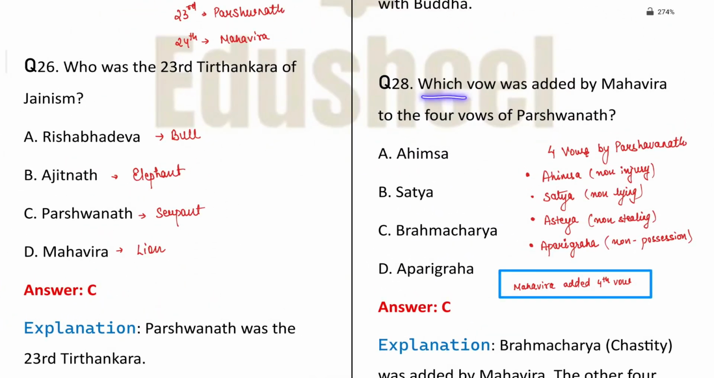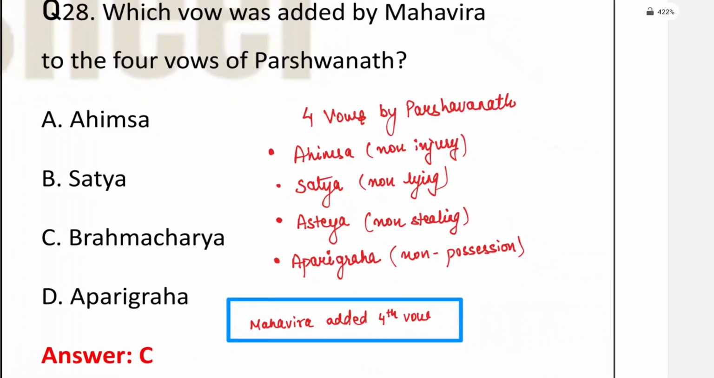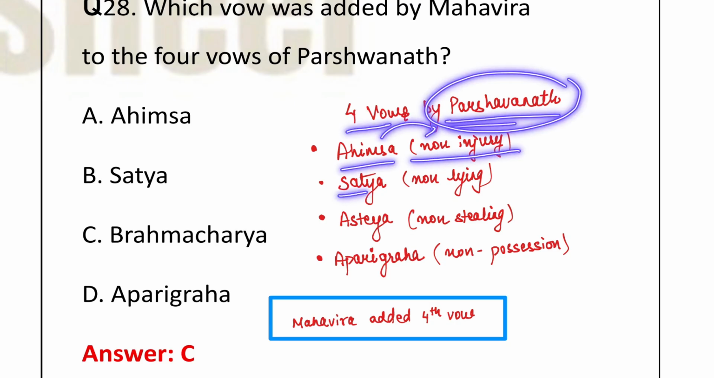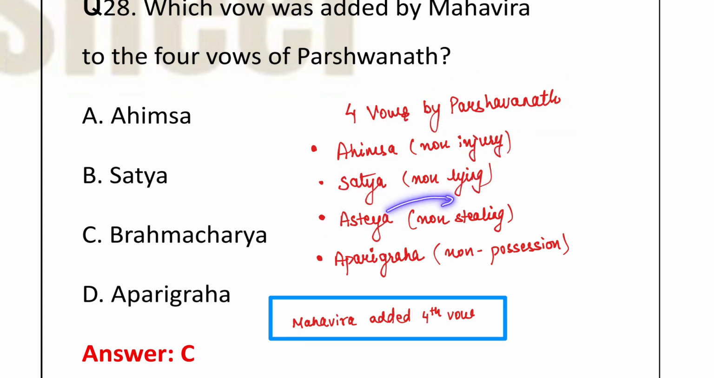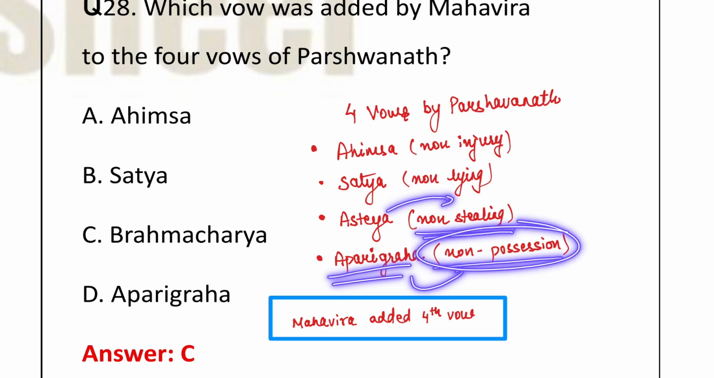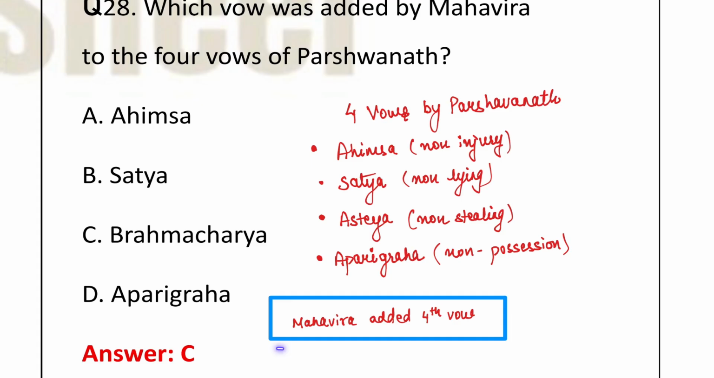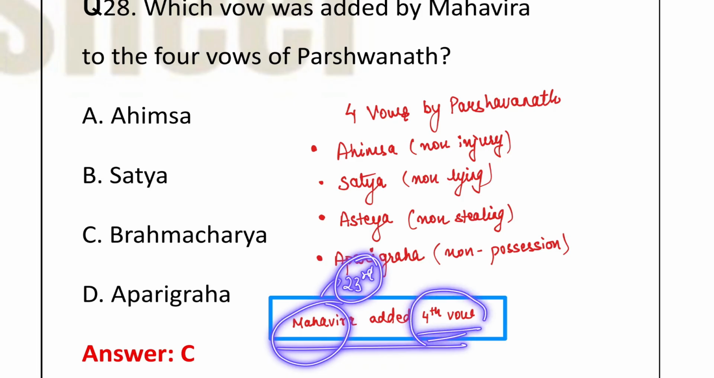Next is, which vow was added by Mahavir to the 4 vows of Parshavnath? Now, मैंने आपको already बताया था 4 vows जो थे पार्श्वनाथ के, these were Ahimsa, that is non-injury, Satya, that is non-lying, another one was Asteya, that is non-stealing, and the 4th one was Aparigraha, that is non-possession. Now, these 4 vows were of the Parshavnath. At a later stage, Mahavira, who was also the 23rd Tirthankar, he added the 4th vow, that was Brahmacharya.